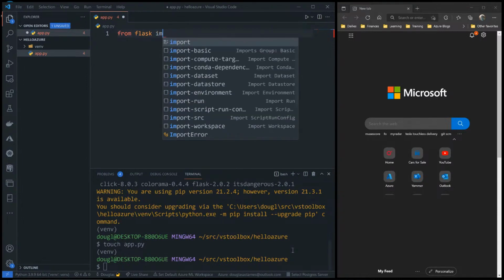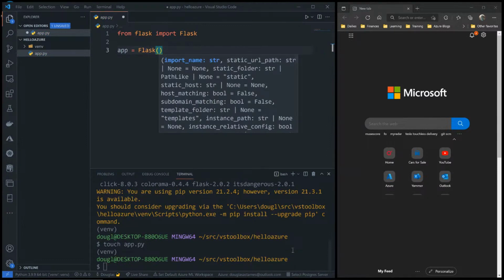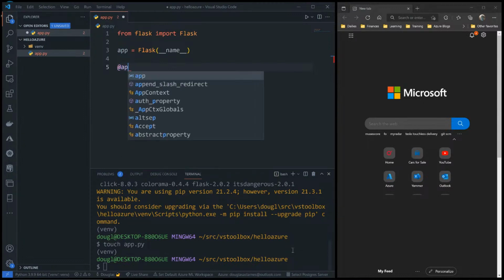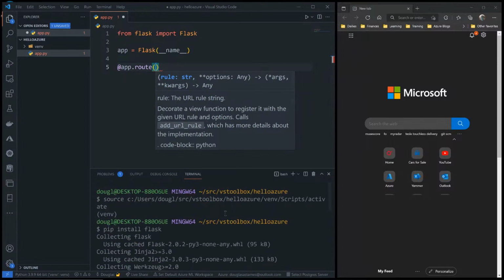From flask, we'll import Flask. And then I'll create an instance of the app. In case you're not familiar with Flask, it's a web micro framework. I could use Django, but Django won't let me work with non-relational databases, and that's one of the reasons. And there's also much less code involved. I'm going to create a route. Do you have to install anything to get Flask, or is that just? Yeah, right down here where I did pip install Flask. That's all I needed to do. That'll give me access to the module up here.